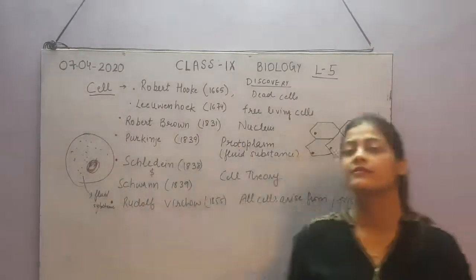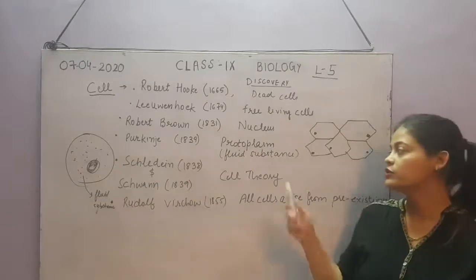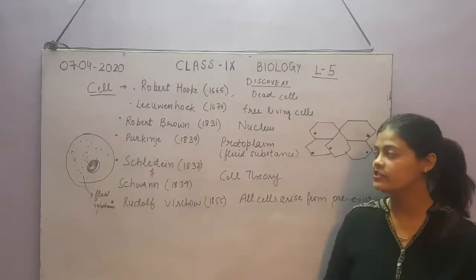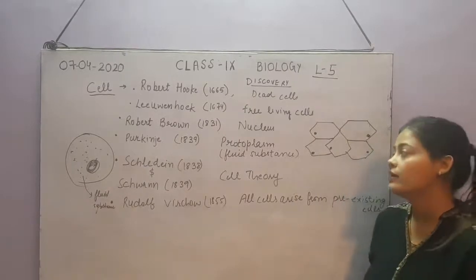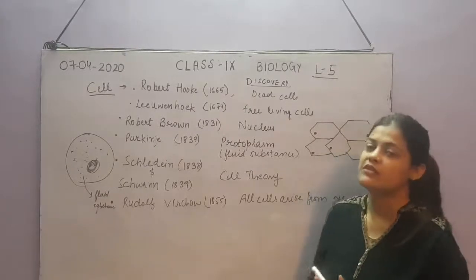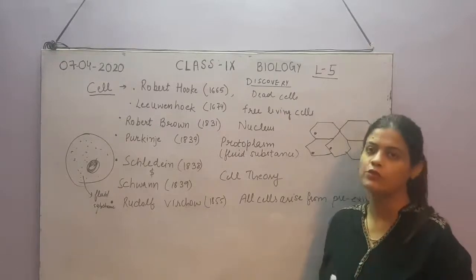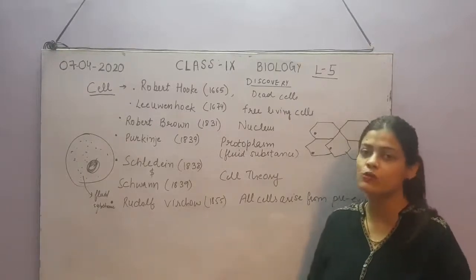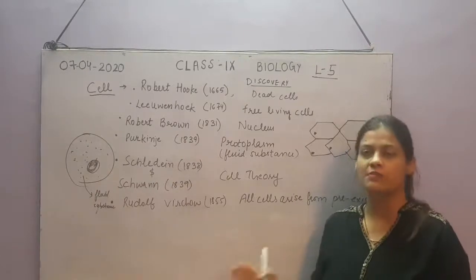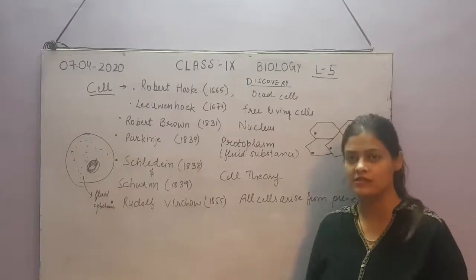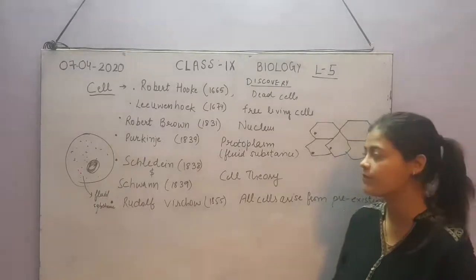We call it cytoplasm. So the term protoplasm was given by Purkinje in 1839. That was only for the living fluid substance, without any nucleus, without any cell organelle. The living substance enclosed inside the cell, without cell membrane, without cell organelles, without nucleus, is called protoplasm. Is it clear what protoplasm is?